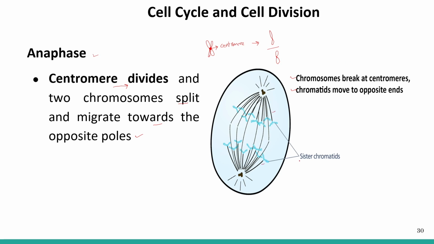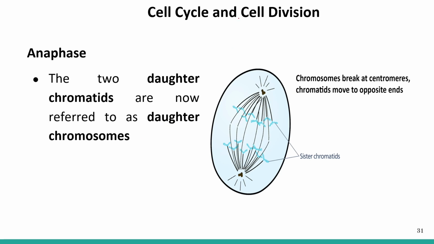Both sister chromatids move to the opposite poles. The two separated daughter chromatids are now known as daughter chromosomes. So instead of saying daughter chromatid, we now refer to them as daughter chromosomes.